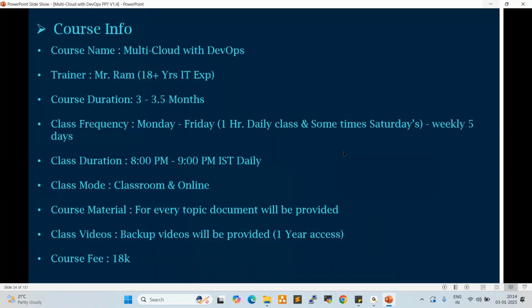What about projects? In our course, 4 live projects will be covered. Small projects, nearly 15 projects, will also be covered in this course, like a CI/CD project, and in Jenkins a multi-branching pipeline project, and also Docker project deployment, Docker container deployments, a Kubernetes project, like that. So 4 live projects will be covered, and apart from this, 15 small projects will be covered.